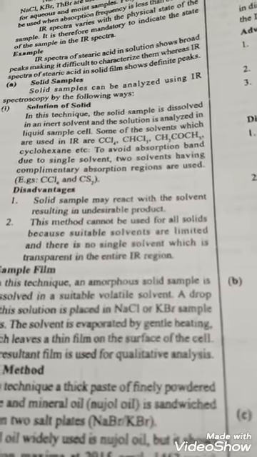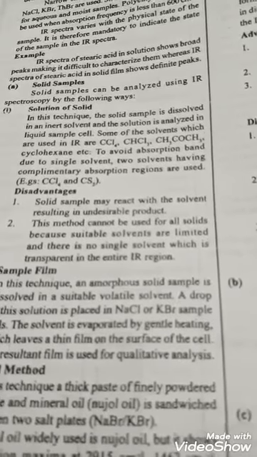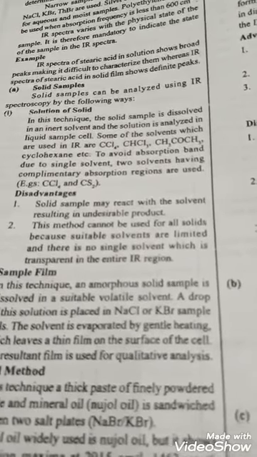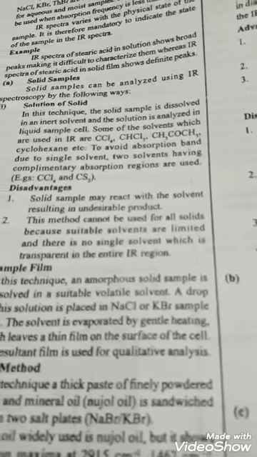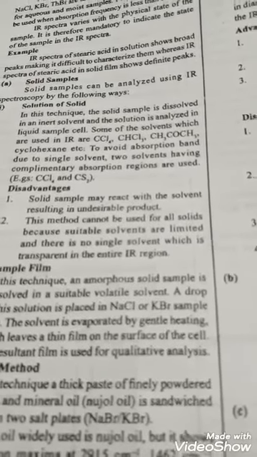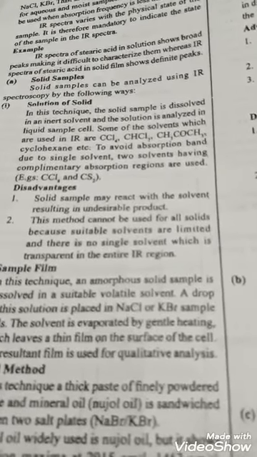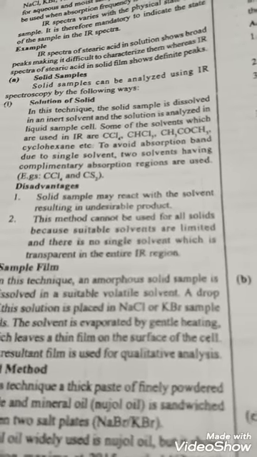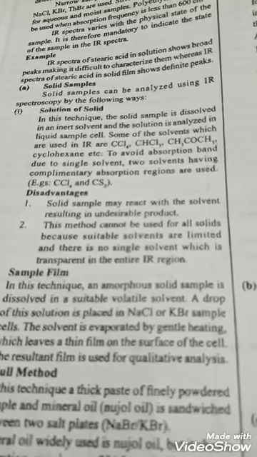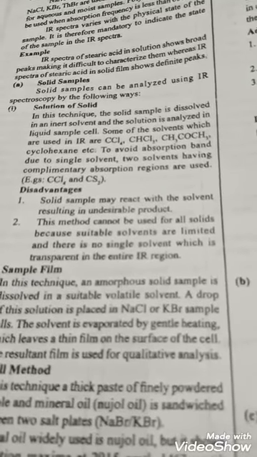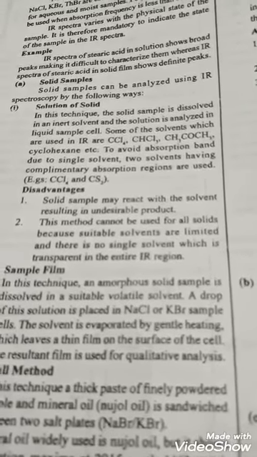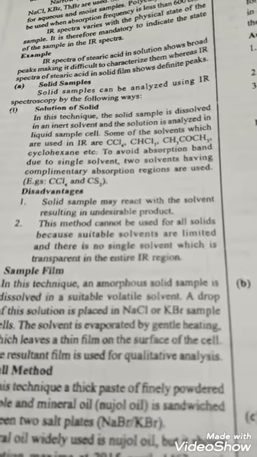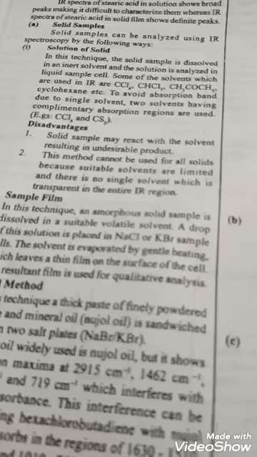Some of the solvents used in IR are CCl4 (carbon tetrachloride), methyl ethyl ketone, cyclohexane, etc. To avoid absorption bands due to a single solvent, two solvents having complementary absorption regions are used, for example CCl4 and CS2.